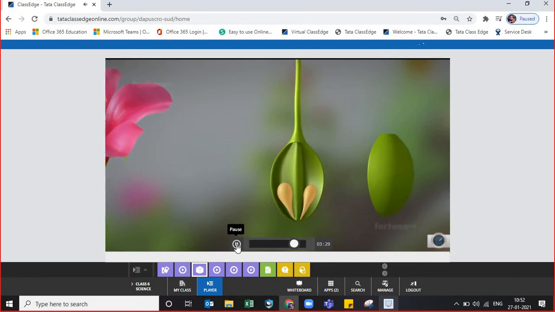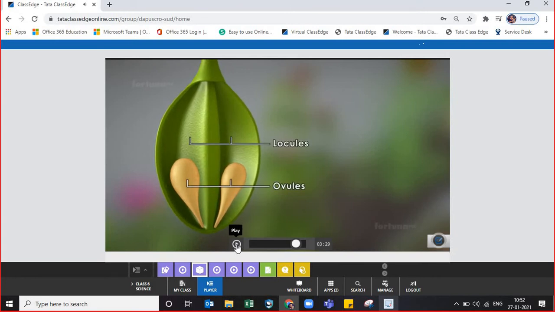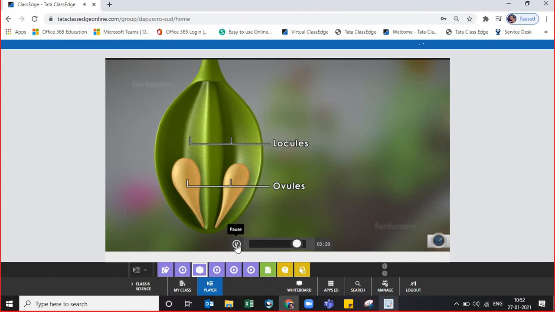If we cut the ovary into half, we can see chambers known as locules in which ovules are attached. Remember, the chambers in which the immature seeds are there are called locules. This is not written in your book, so this is the thing you have to understand. Locules are nothing but chambers, just like rooms where you can find seeds. The seeds are known as your ovules. These tiny ovules are the future seeds.